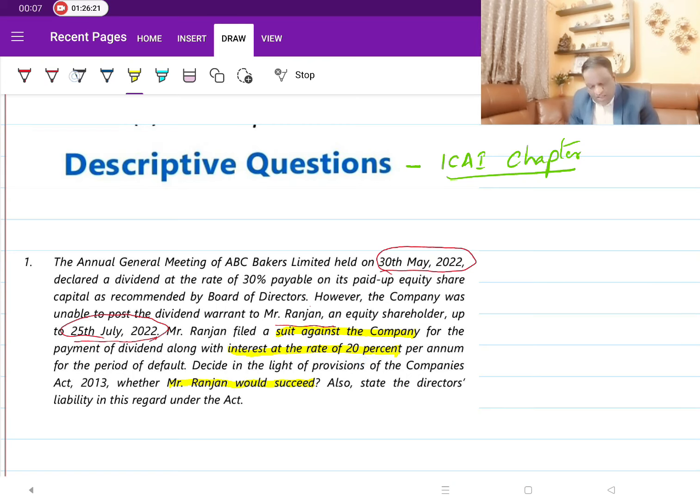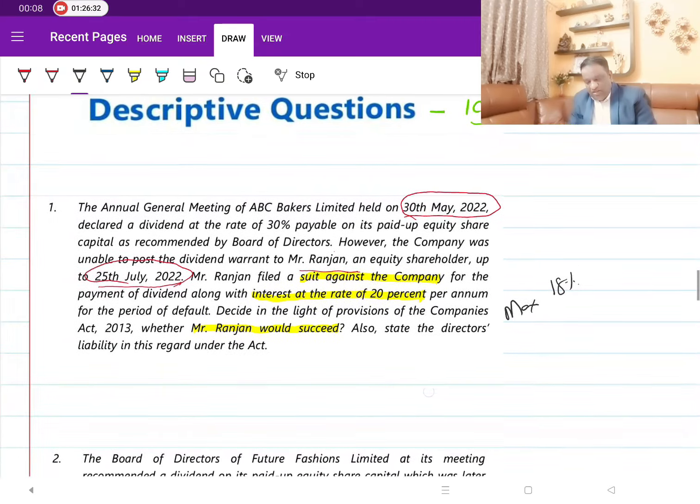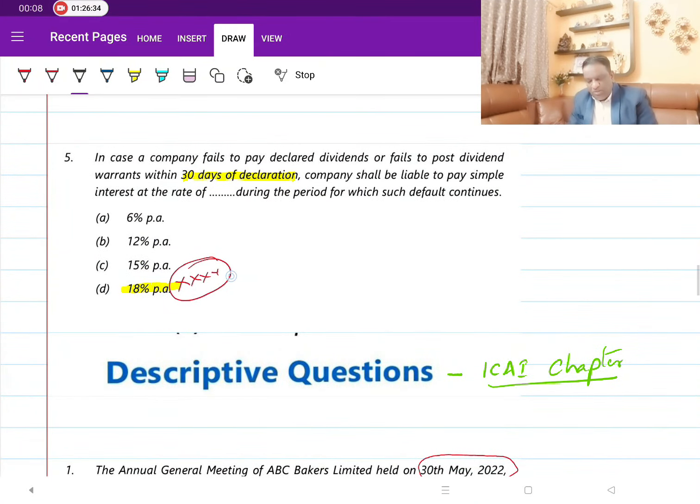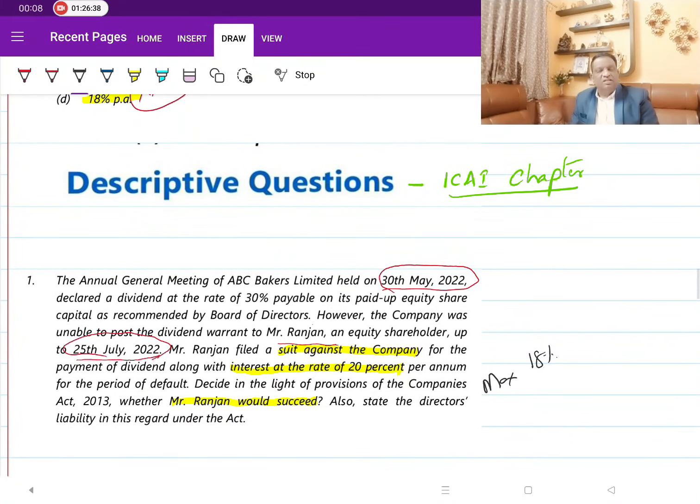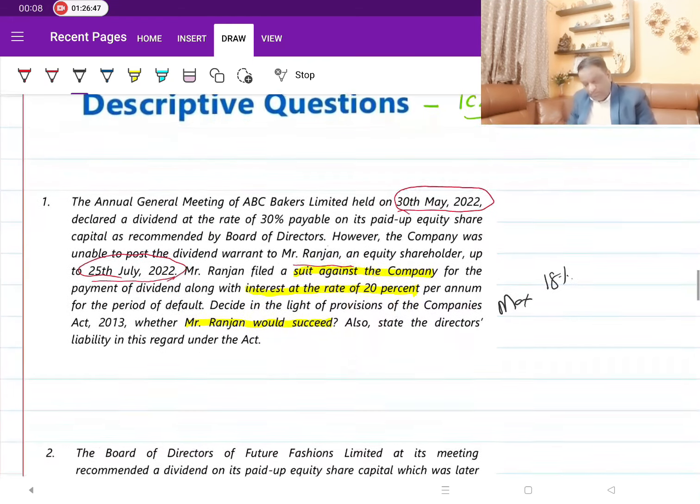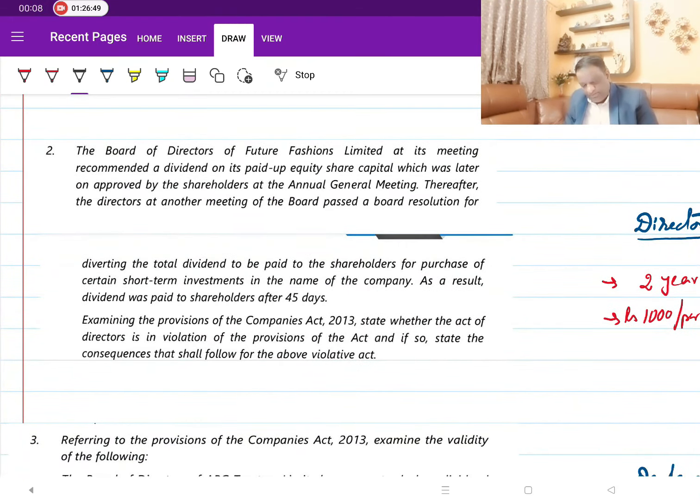He will succeed if he is asking for the maximum interest rate of 18%. But if he wants 20%, then he will not succeed. That is how you have to answer. See here itself, this is an MCQ, 18%, the same 18%, and he has framed a 4 marks question. That is the weightage. That is why in this chapter the question can range from an MCQ to a 4 or 5 marks one.